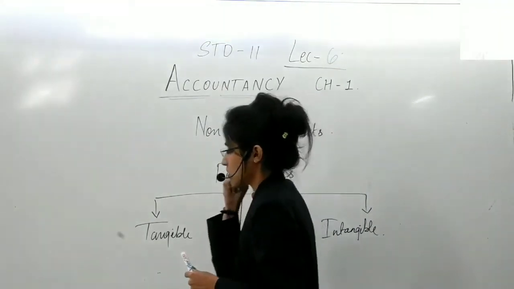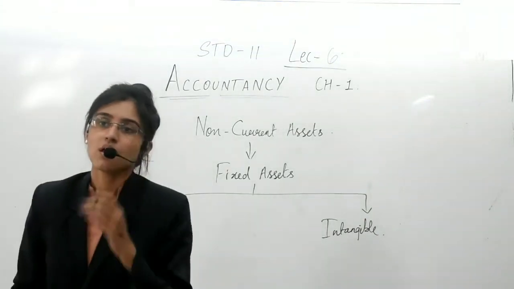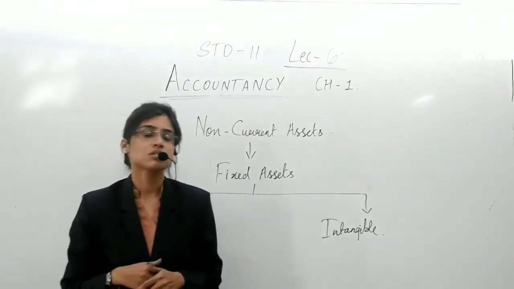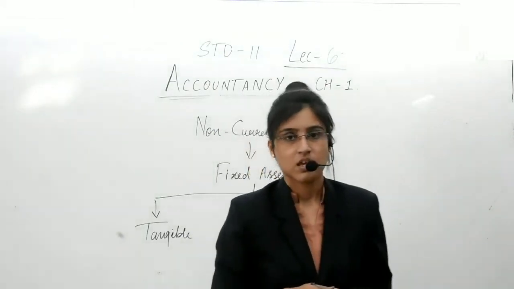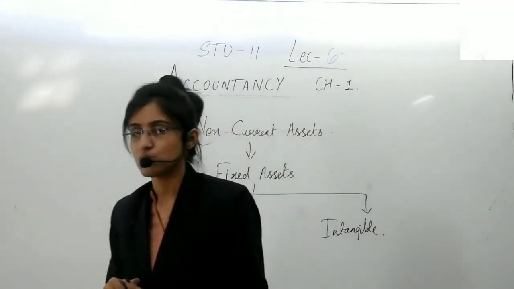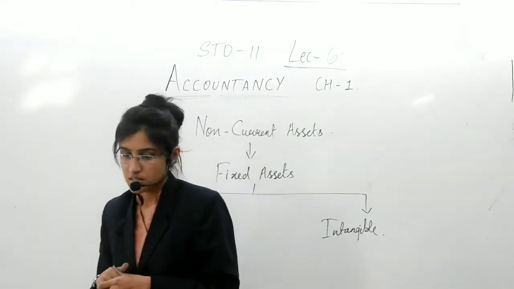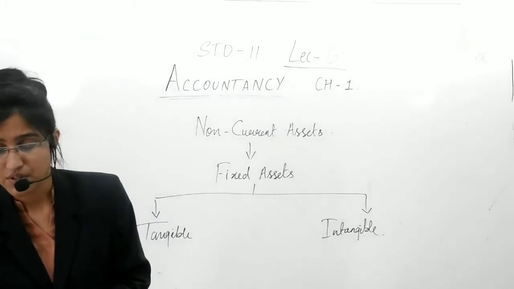Understand the meaning of non-current assets first. Just the way you had non-current liability, you have non-current assets. Assets, you know the meaning. What is an asset? Let us read the definition.